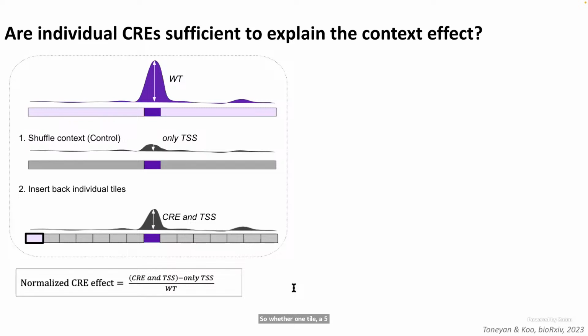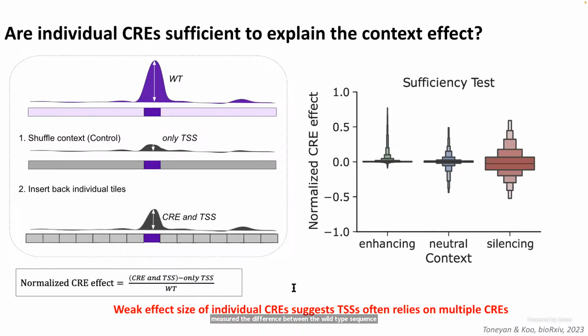To test this within a sequence of interest, we shuffled everything except for the central 5 kilobase tile. Then we systematically reinserted the original 5 kilobase tiles at their original positions and measured the difference between the wild type sequence predictions and the perturbed sequence predictions. On the right, the distribution of these effects is plotted, grouped by sequence context.